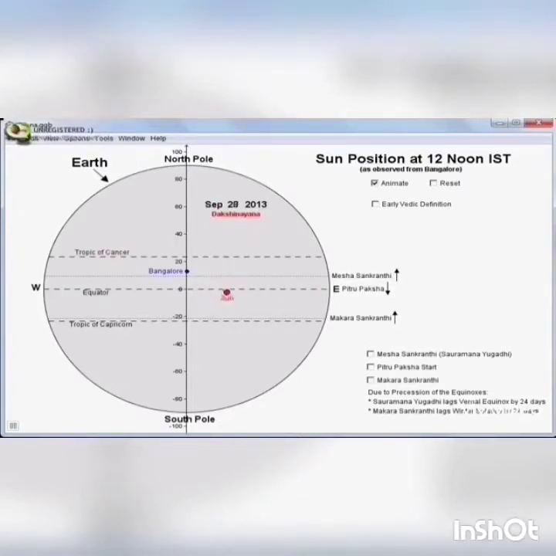Following the summer solstice, the sun starts its southward apparent movement from Tropic of Cancer and it culminates on Tropic of Capricorn on 22nd December. This southward apparent movement of the sun from Tropic of Cancer to Tropic of Capricorn is termed as Dakshinayanam.